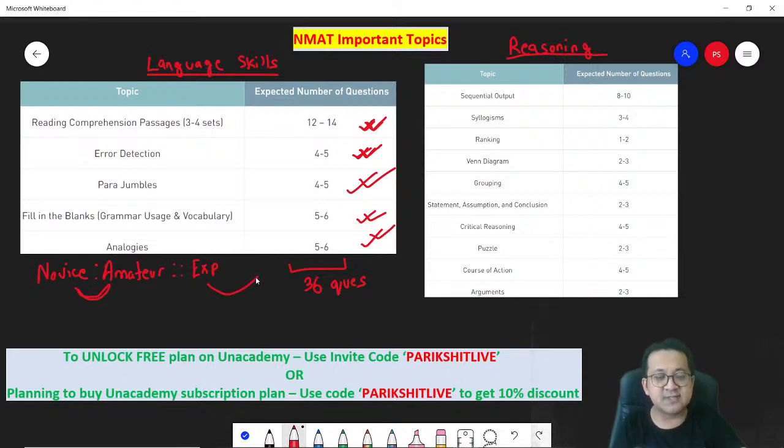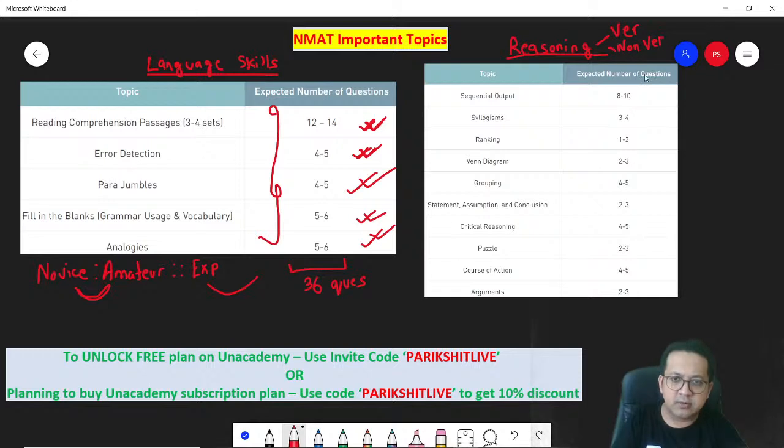You will be able to derive the synonym for experience. All of the questions are multiple choice questions. So this is what you got to prepare for your language skills. Next, the reasoning section. The reasoning section in the NMAT consists of two parts: verbal reasoning as well as non-verbal reasoning. What is verbal reasoning?